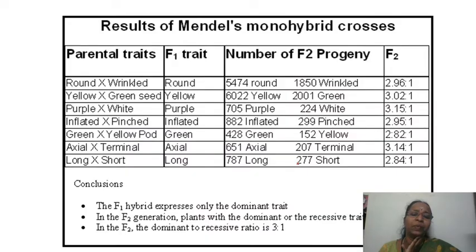See the number of plants, it was such a laborious work which he has carried out. To identify the phenotypic ratio for this character, he has worked with nearly 7,500 plants. For this again, he has worked with 8,000 plants, and for this he has worked with nearly 1,000 plants. See the volume of work which he has put into this. But in almost all the cases, the ratio was found out to be nearly 3:1. So the ratio was always found to be 3:1.